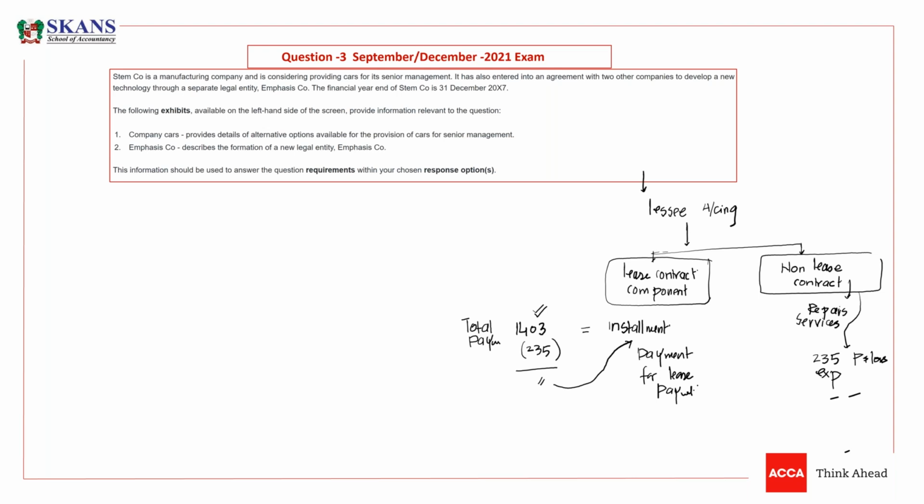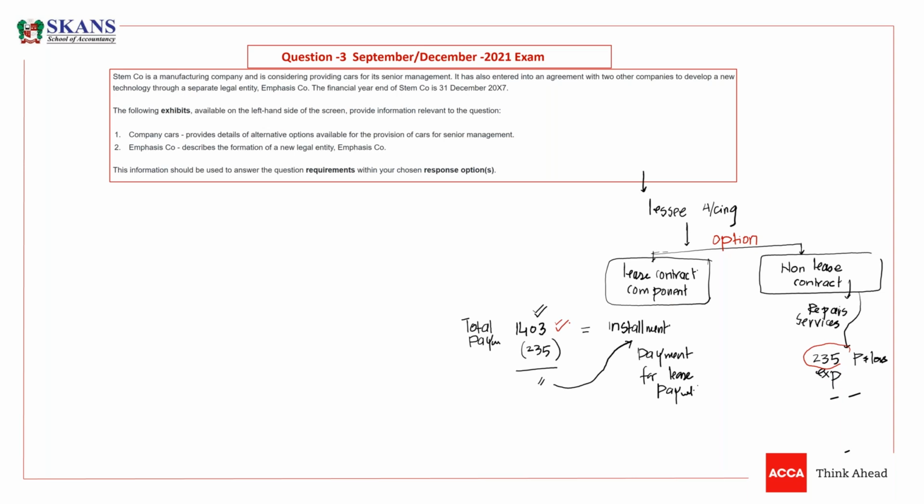Now the most important part is that the lessee has an option. If the lessee does not want to split this transaction into two components, does not want to charge this 235 as a separate expense, and wants to treat it as a part of the lease contract, they don't want to split non-lease components from the lease contract. So the lessee has an option. They can treat this as a single contract.